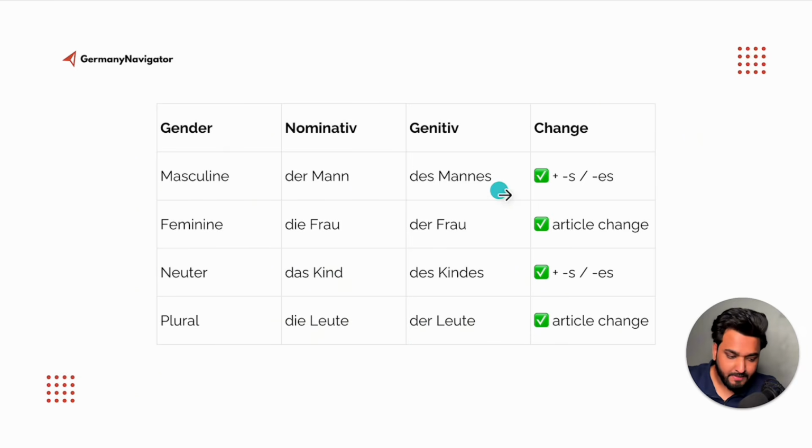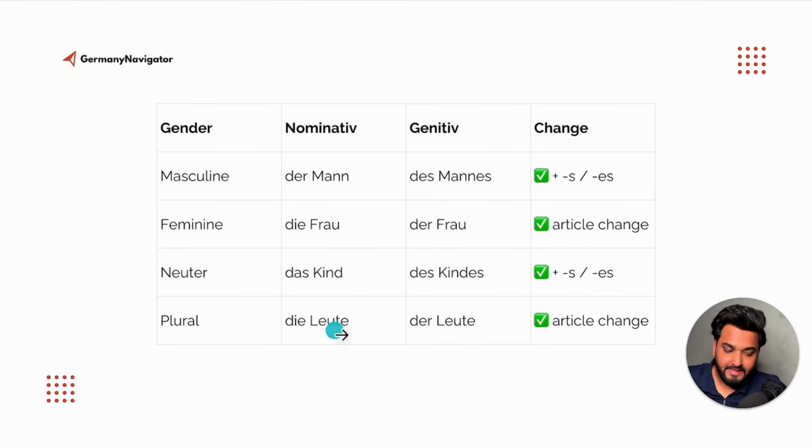Der Mann, des Mannes, die Frau, der Frau. In the case of feminine, you don't have to change anything in the noun itself, you just have to change the article from die to der. But in neuter, again, you have to change the noun as with the masculine one. So das Kind becomes des Kindes. You have to add an extra s at the end.